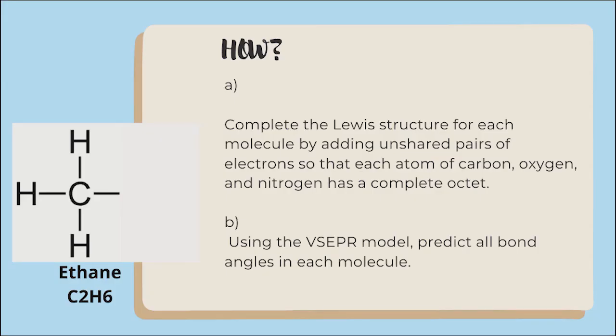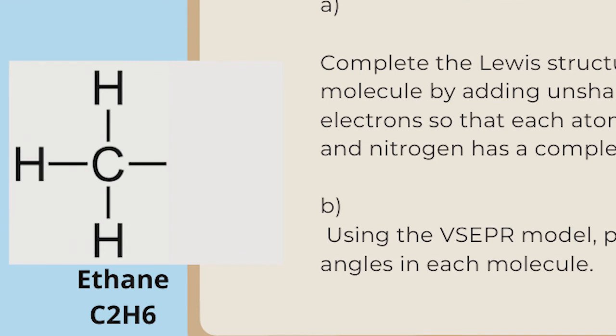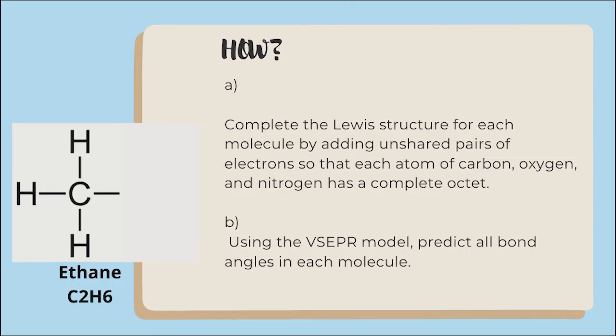Now, to give a simple example of how to create a Lewis structure for each molecule. As you can see here, I did this on purpose to make it look incomplete so that we can answer this. Let us count how many carbon atoms there are. It is missing another one. About the hydrogen, there are 1, 2, 3. Oh, it lacks 3. We should complete the Lewis structure for each molecule by adding unshared pairs of electrons so that each atom of carbon, oxygen, and nitrogen has a complete octet. To complete this, we just need to add another carbon atom and put 3 hydrogens near it. And after that, congratulations, you have done it.